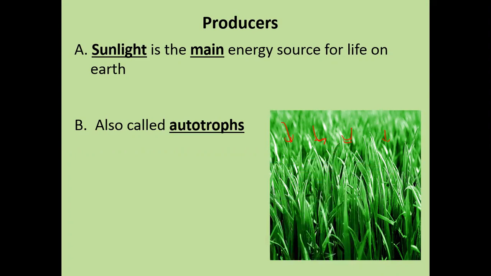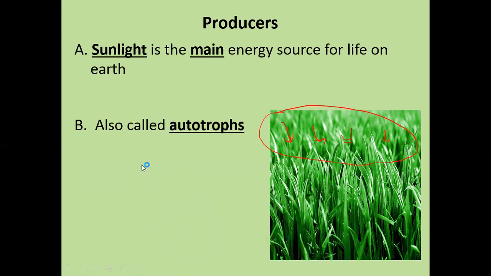But we should remember that the first organism in an ecosystem is the producer, and the producer gets its energy from the sun. This is the reason why we say the sun is one of the non-living factors or non-living components of an ecosystem.